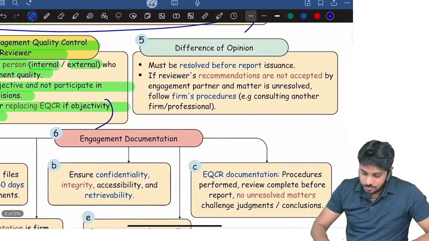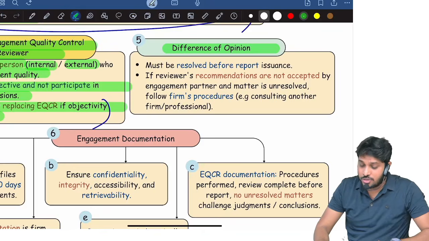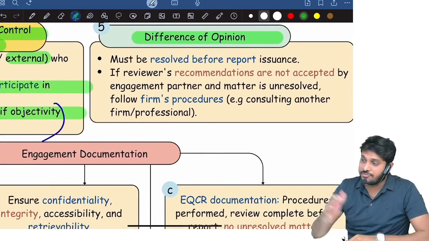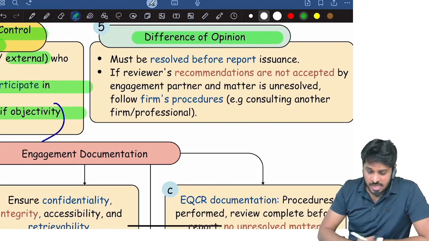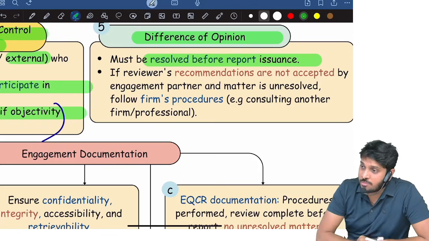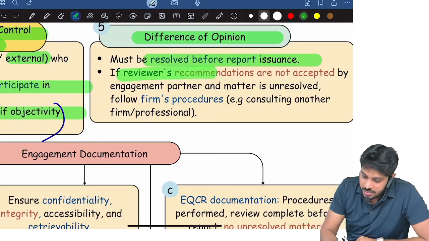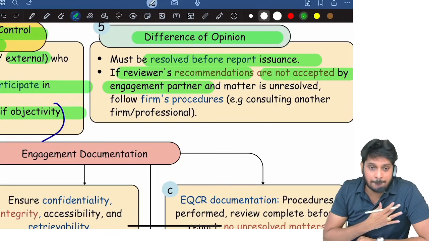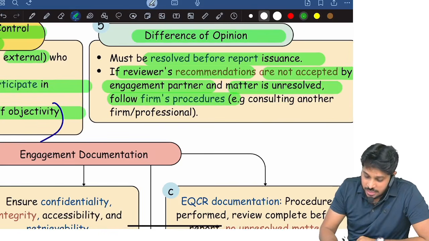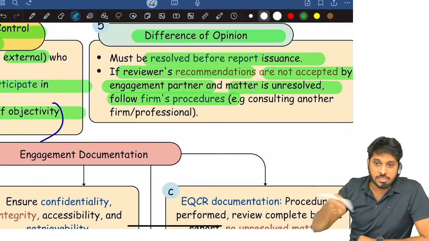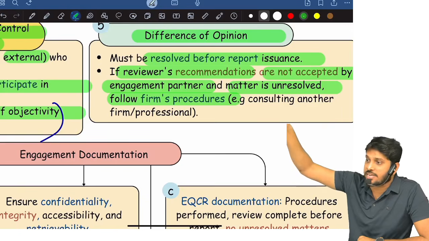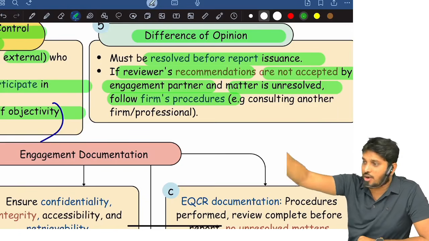Clear? Suppose after the review is over, the EQCR is differing with the partner. Partner said unqualified opinion, EQCR is saying qualified opinion for so and so reasons. If there is a difference of opinion, it must be resolved before the report is issued. Suppose the review recommendation is not accepted by the partner, the matter has to be resolved by firm policies and processes. See what firm policies are saying. The firm policies generally in this scenario say consult a network firm, consult another firm, and accordingly decide.